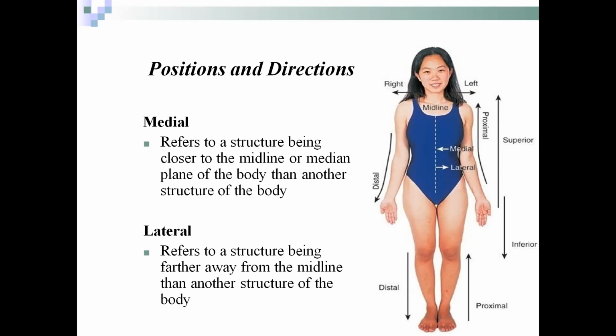The part that is facing away from the midline, away from the central axis of the body, we call the lateral border, lateral surface, lateral part.